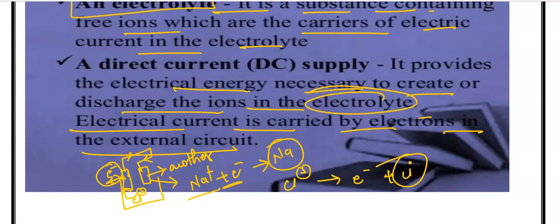Hence, to make it possible for the electron to transfer from one electrode to another electrode, we need a battery that will produce an electromotive force, EMF. Electromotive force means a force that motivates the electron to move in a specific direction.